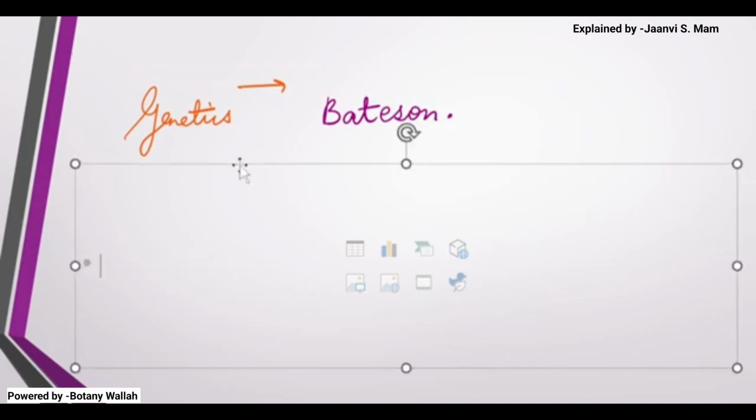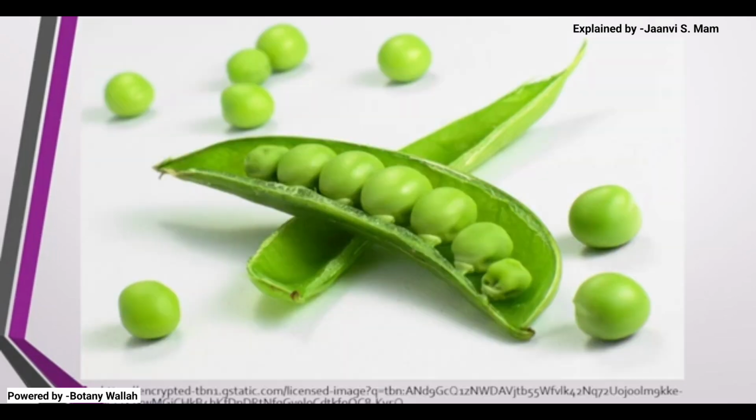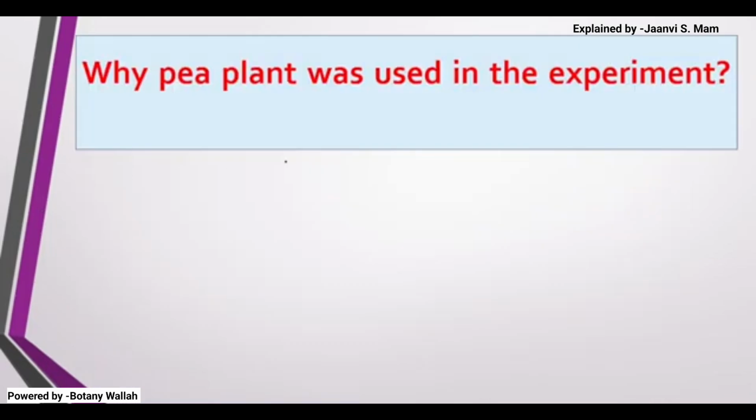Now on to the work which Mendel had actually done. Mendel worked on the garden pea plant. So let's speak about why he took this plant only. The scientific name of the garden pea plant is Pisum sativum. So why did he use this only?